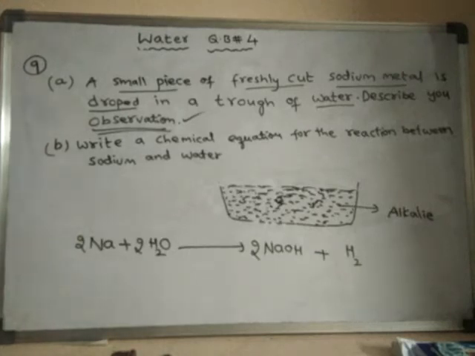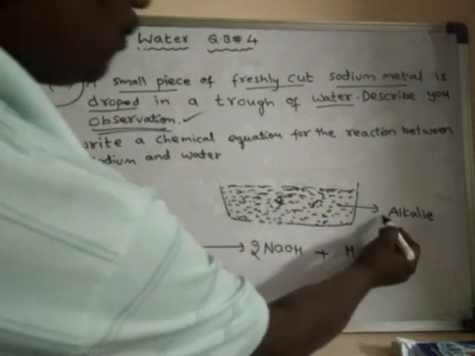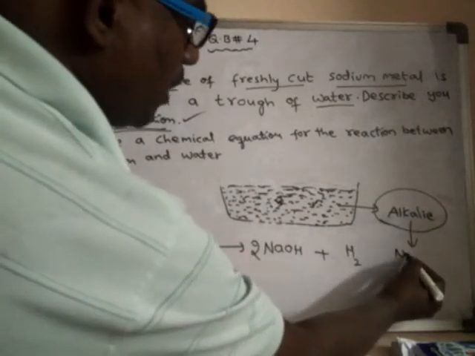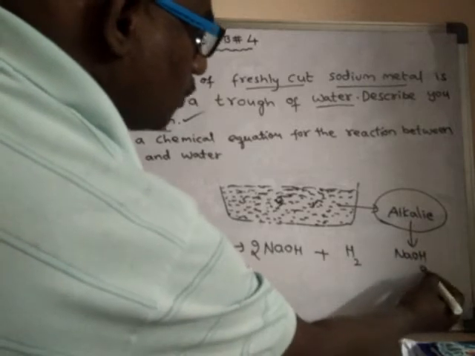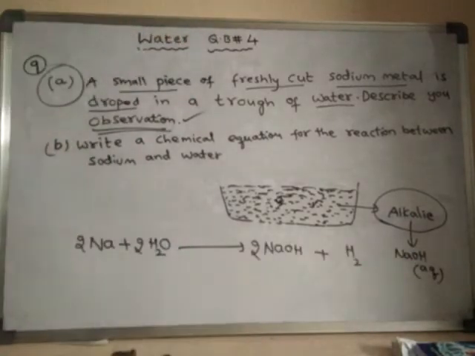Next, one more question is there. In that ninth question, there is another one. What will you observe when neutral litmus solution is added to the solution obtained in A? In the question A, what solution did we get? We got alkali solution. What is that solution? Aqueous solution of sodium hydroxide, that means water solution of sodium hydroxide.